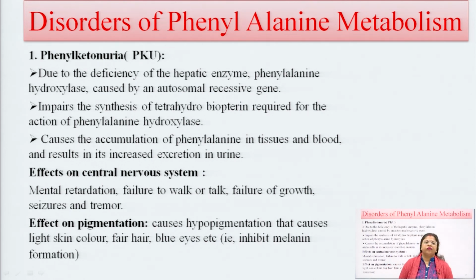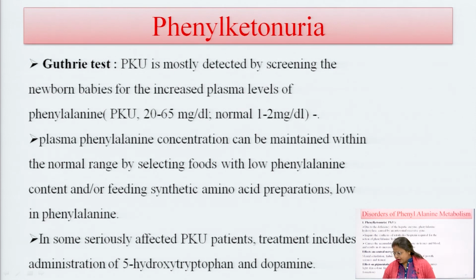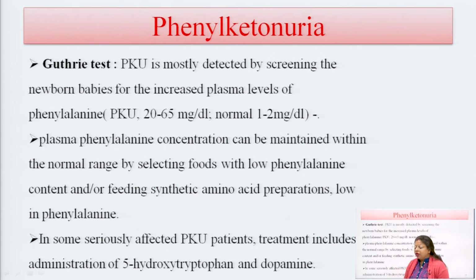Disorders of phenylalanine metabolism: phenylketonuria is due to the deficiency of the hepatic enzyme phenylalanine hydroxylase, and this may cause mental retardation. Normally the patient cannot walk properly, and growth of the patient is also affected. Phenylketonuria is detected by the Guthrie test, and it depends on the plasma level of phenylalanine.